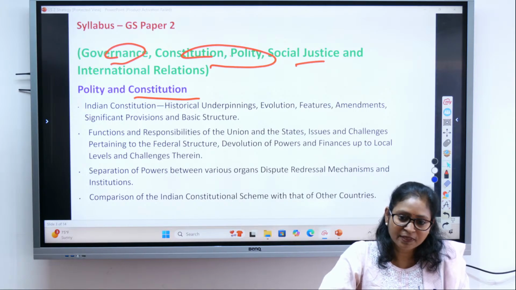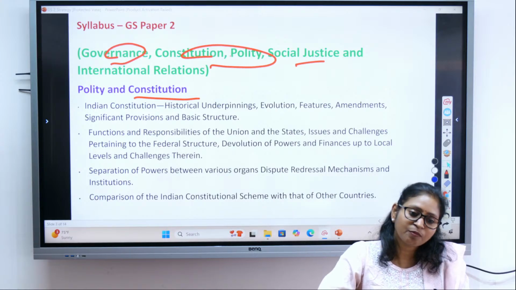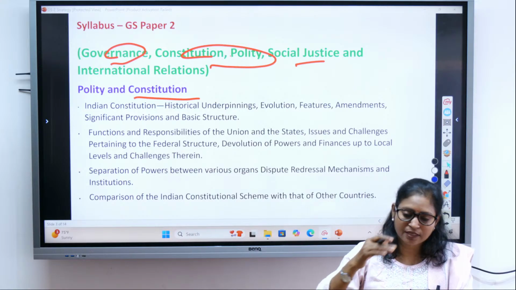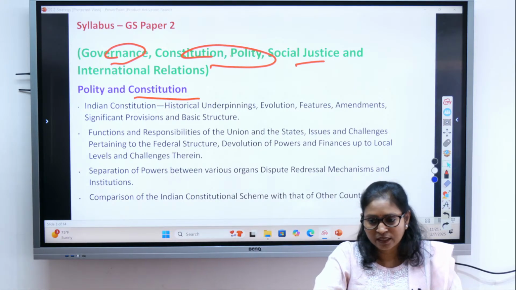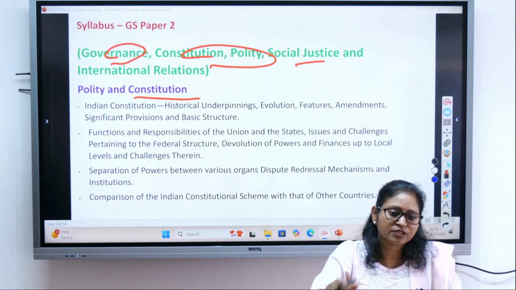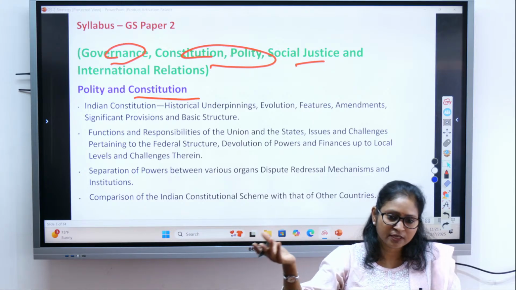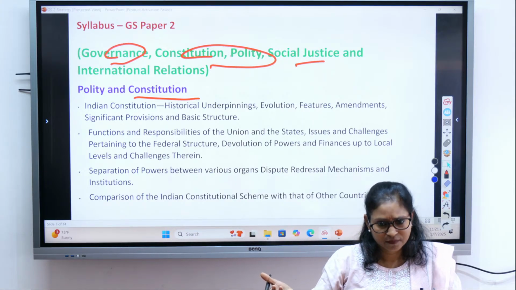Only economic development? It can be political also, isn't it? So international relation is where a country shares what kind of relation with the outside world. That is called international relation. India-US relation, India-Russia relation, India with neighbors, right?